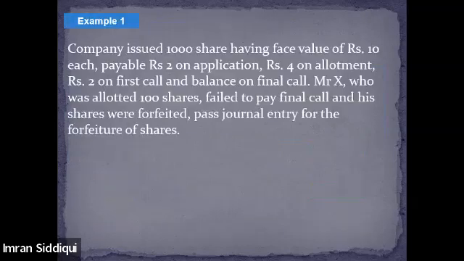Okay. So this is example number 1. Company has issued 1,000 shares having a face value of 10 each. 2 on application, 4 on allotment, 2 on first and balance on final call. Mr. X, who was allotted 100 shares, failed to pay final call and his shares were forfeited. So that means when he did not pay the final call, only then the company decided to forfeit his shares. All right. I hope the question is clear. The question requires us to pass the entry.